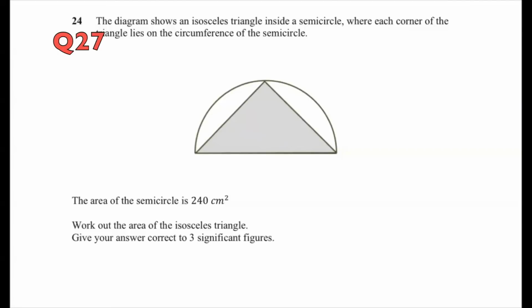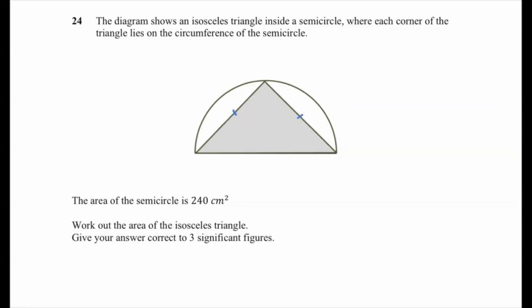Okay, we're nearly there, down to our last three. So this question has an isosceles triangle inside a semicircle where each corner of the triangle lies on the circumference of the semicircle. So maybe the first thing I want to do is just mark on the fact that it's isosceles. And these edges here are the two shorter ones.